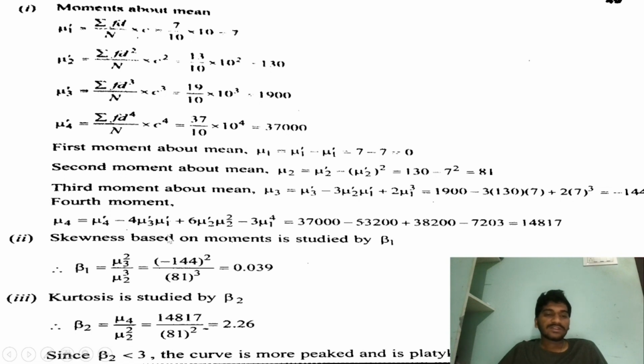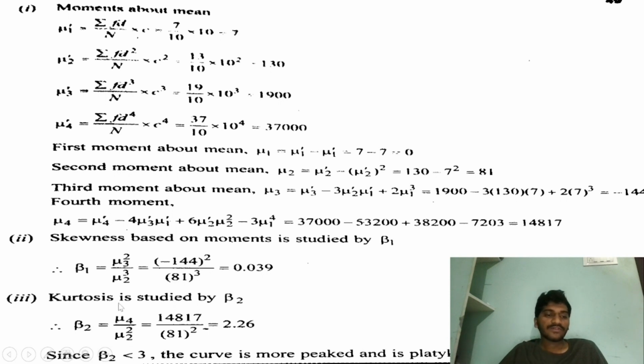And we can find the second one, skewness based on moments, which is stated by beta 1, where beta 1 equals nu3 whole square by nu2 whole cube, where the nu3 value will be minus 144 and the nu2 value will be 81. So minus 144 whole square by 81 whole cube equals 0.039.